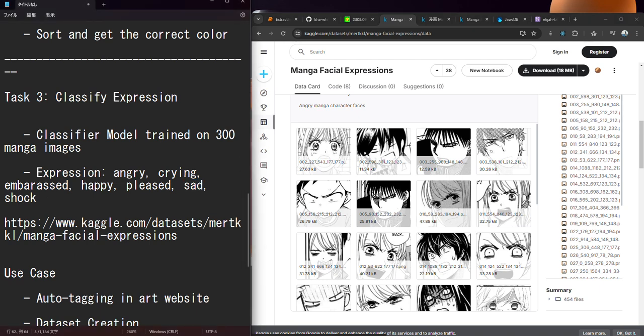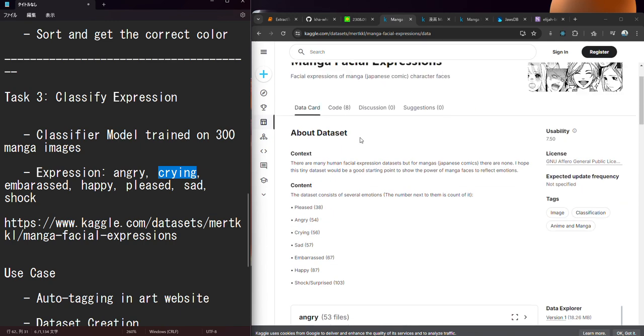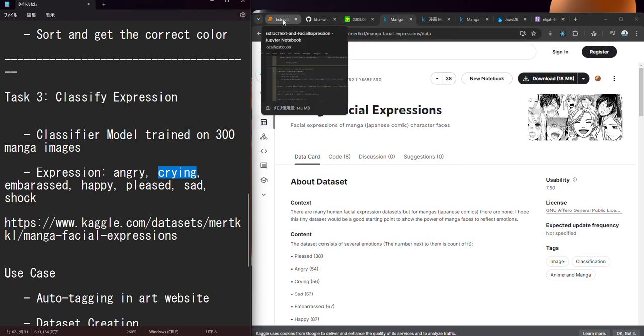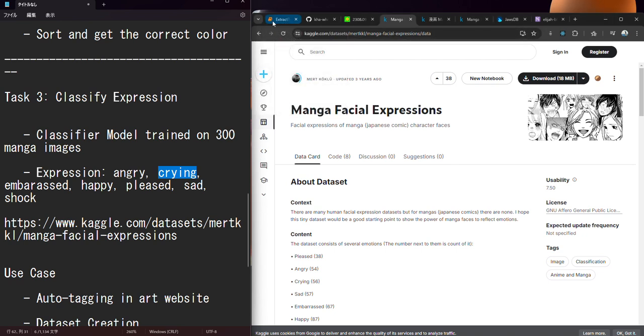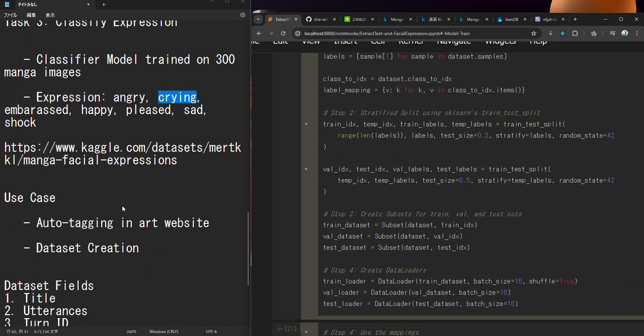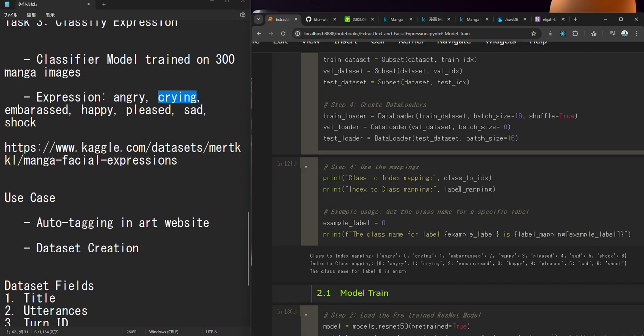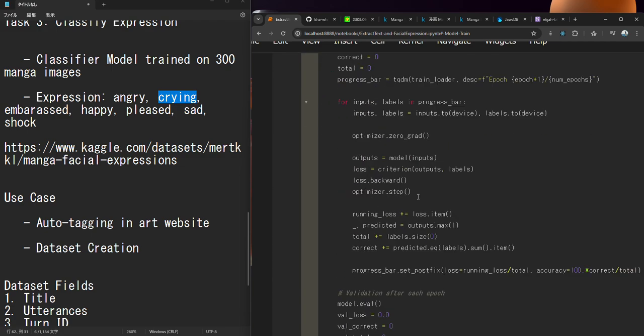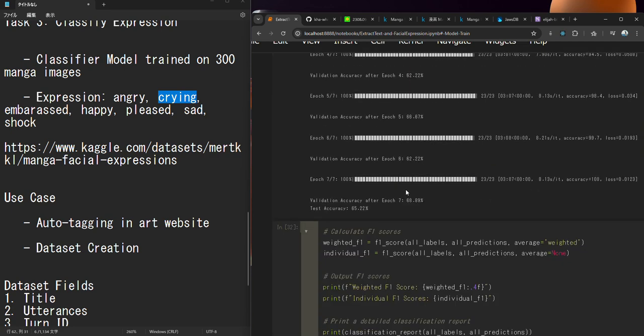It's kind of redundant to have crying and sad as separate entities, but let's see. And this is a Kaggle dataset. If you want, you can go visit it and train your model if you are curious. Anyway, interestingly, wait, let me explain.